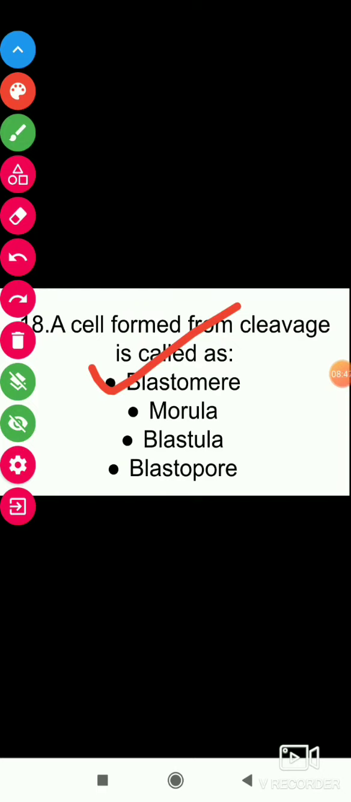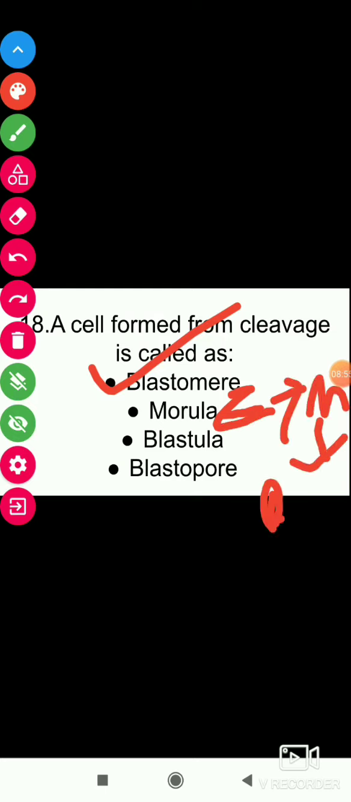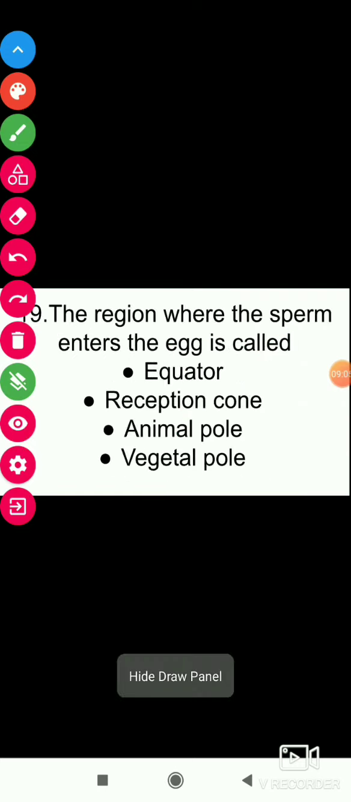After the formation of the zygote, it converts into the morula, then into the blastula, and then the blastula converts into the gastrula. A cell formed from cleavage is called a blastomere. The region where the sperm enters the egg is the equator, reception cone, animal pole, or vegetal pole? The answer is reception cone.